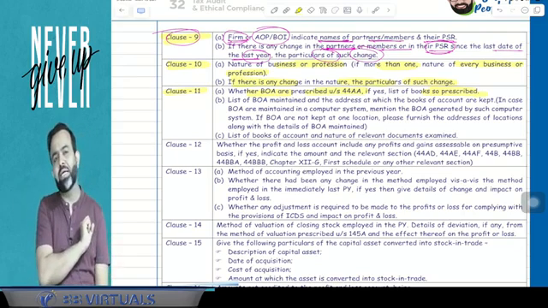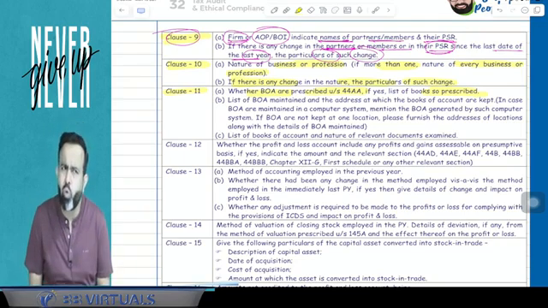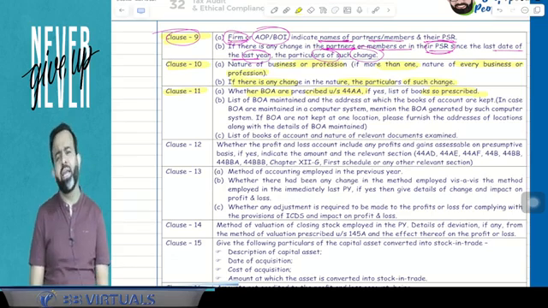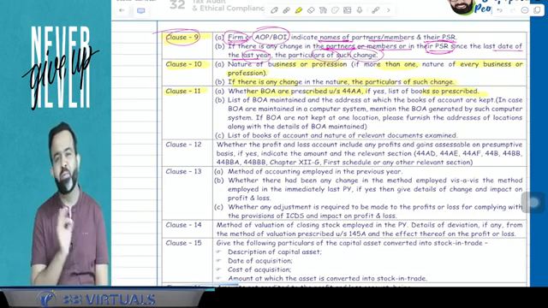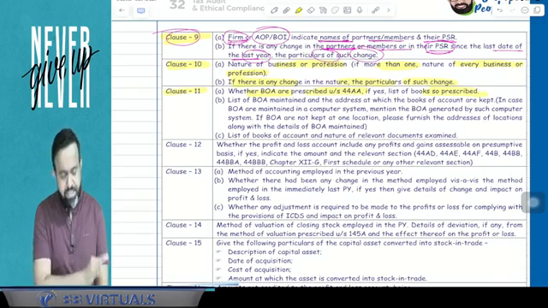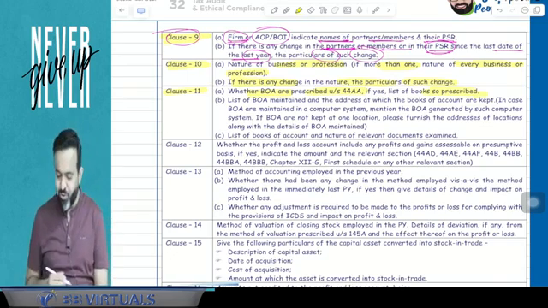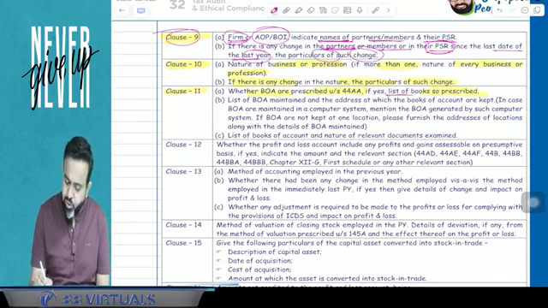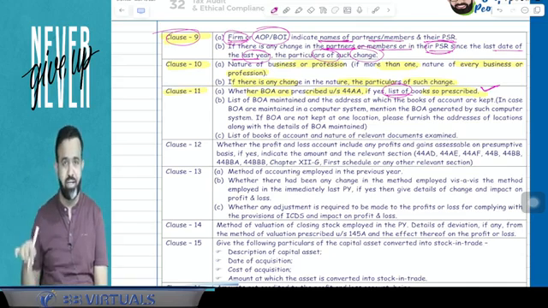Now, in case of business, you know that if your turnover is more than 10 lakh, or if your PGBP income is more than 1,20,000, and in case of individual and HUF that is 25 lakh and 2,50,000, then you are required to maintain books of accounts. So guys, this clause number 11 says whether the assessee is required to maintain books of accounts or not. If yes, then the chartered accountant will also mention here the list of books of accounts which the assessee has maintained.